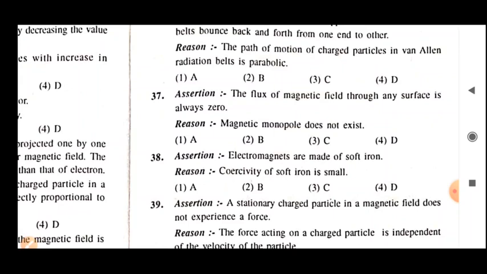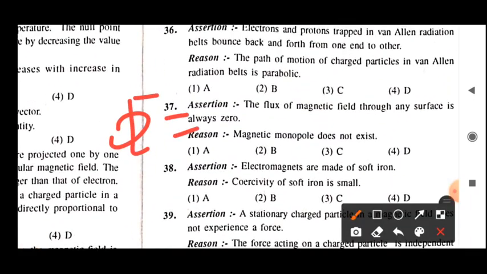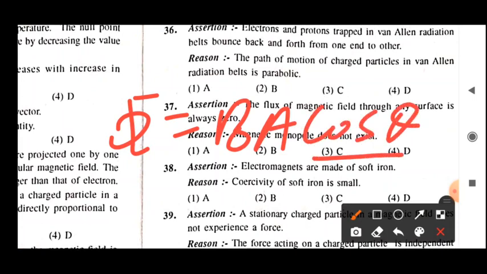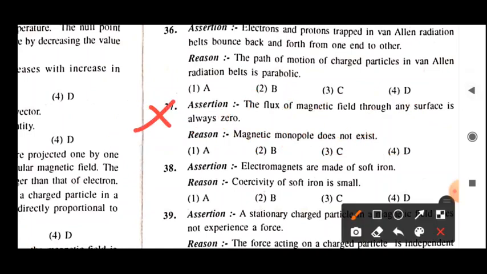It will be zero whenever, as you know, phi is given by BA cos theta. So when cos theta will be 0, or B will be 0, or A will be 0, only in that way it will be 0. It means if theta is 90 degrees, then only it will be 0. So it is not always 0. So first our assertion is wrong.